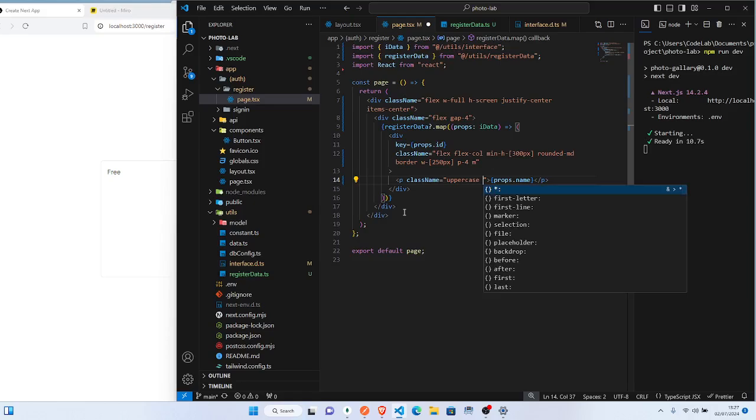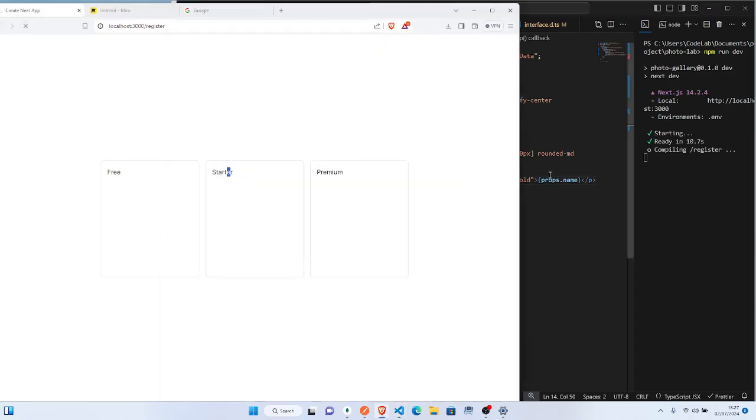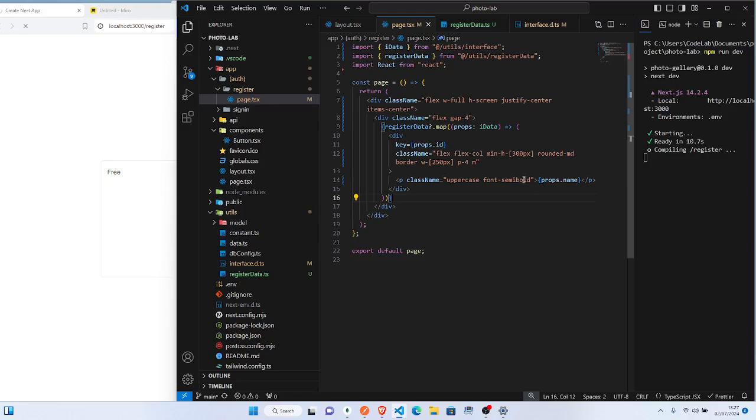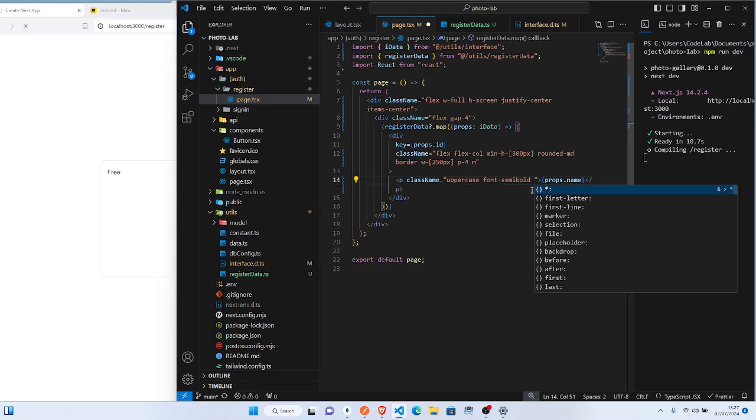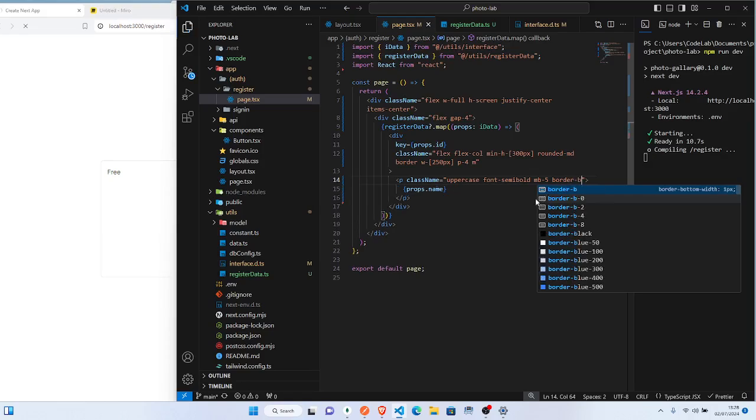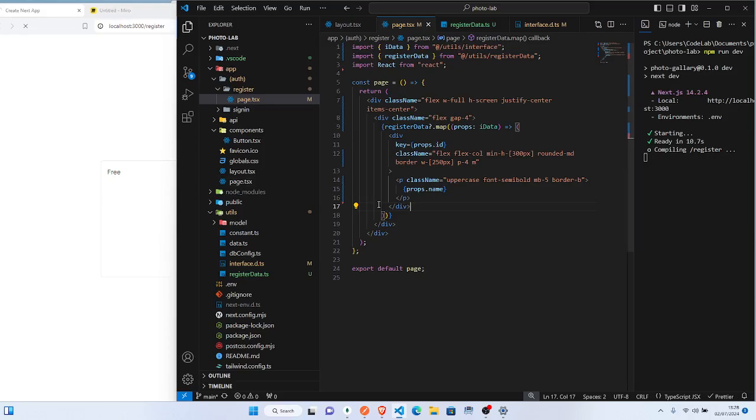So the IntelliSense doesn't work. If I do, yeah, it's working now. So uppercase, font to be, let's say, semi bold, and we get that. Okay, then I want mb to be like maybe 5. Then maybe border-b, right, so that we'll see a line under.